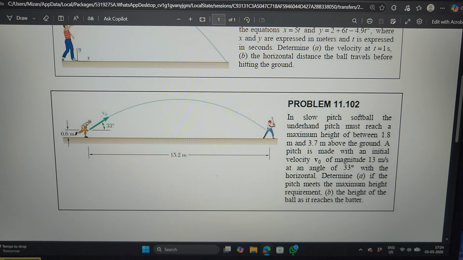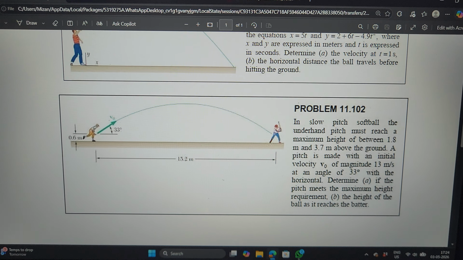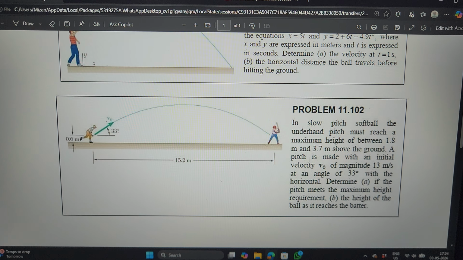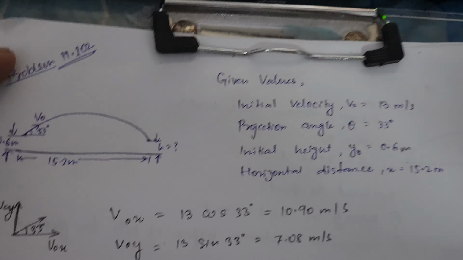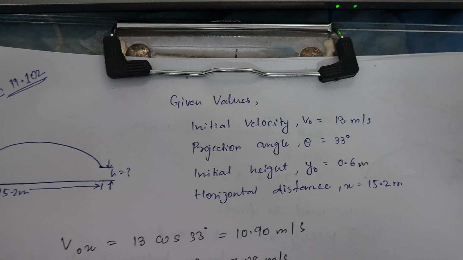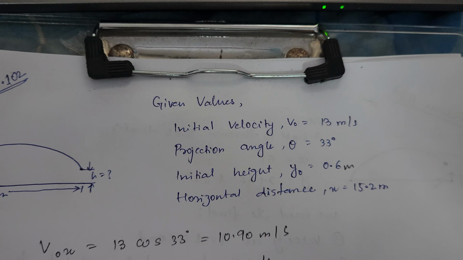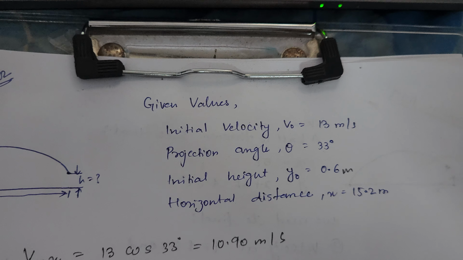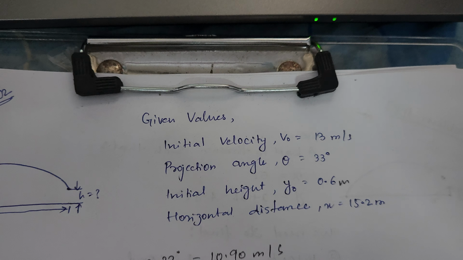So first we need to write all the given things in the question. I have already written them. These are all the values which are given: initial velocity, projectile angle, initial height, and the horizontal distance between the bowler and the batter.